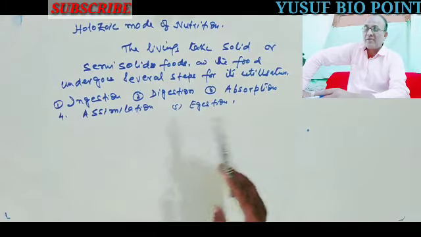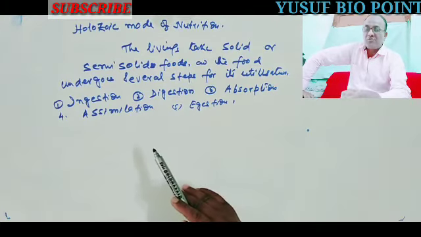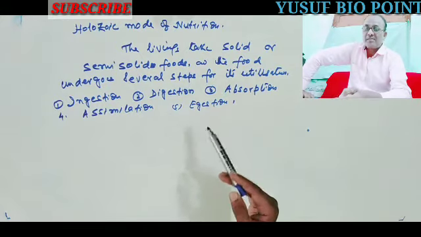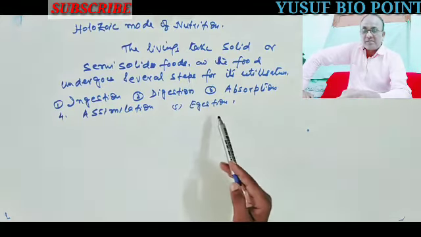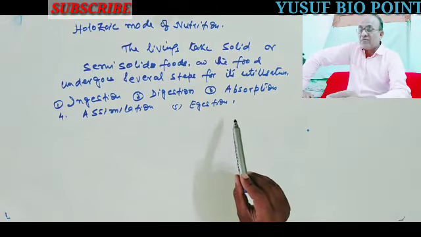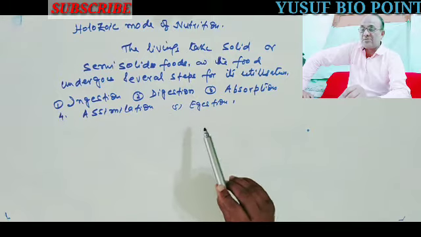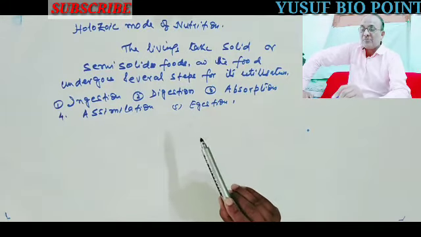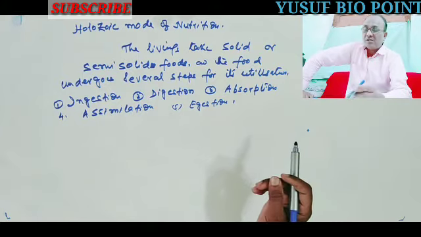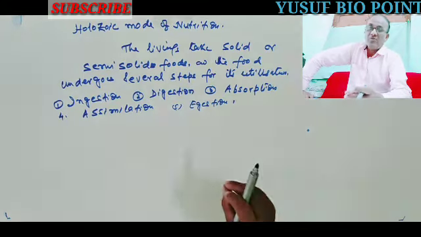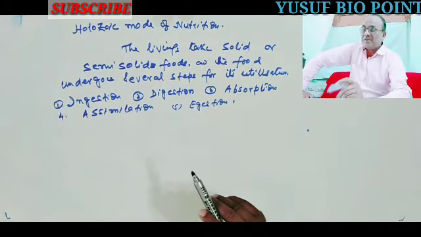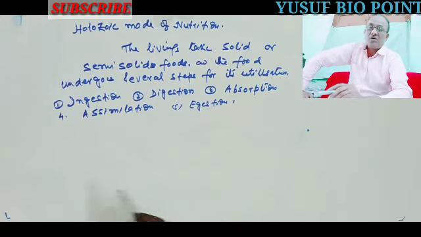So taking of food, digestion, absorption, and assimilation, and finally excretion of the undigested food, that is egestion. In such a way, the food undergoes these steps, and such steps take place in the holozoic mode of nutrition. Now we shall see how unicellular and multicellular animals use the holozoic mode of nutrition.